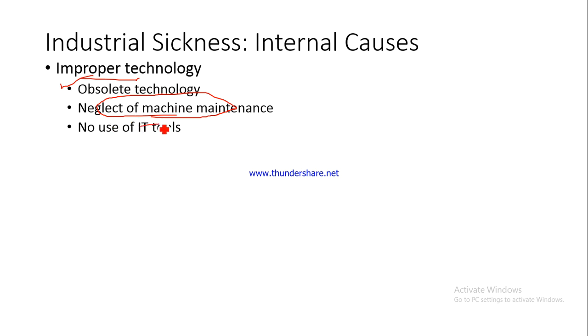Again, they do not make use of IT tools, and because of which they do not have any idea about the latest trends in the market or what is happening with their production line. Many a times companies which use IT tools can at a click of a mouse tell you how many items they produce on a particular day, or how many items they produce in the last hour, what is the demand in the market, whether they have sufficient supply of raw material or not. But if the companies are not using IT tools, they do not have access to such information, because of which they make wrong decisions and ultimately have to suffer, and ultimately they become sick.